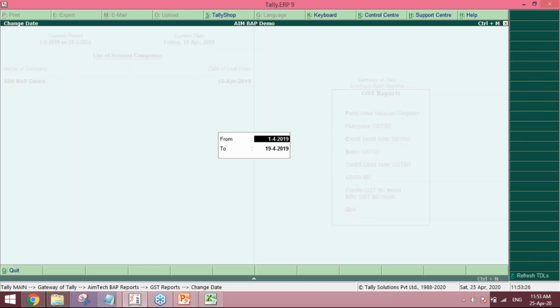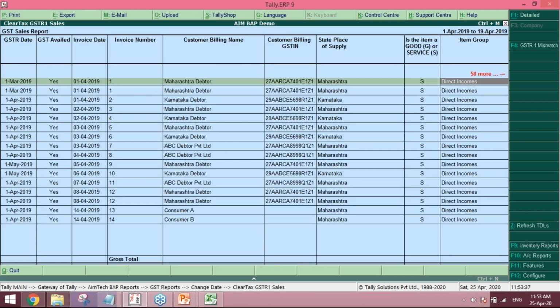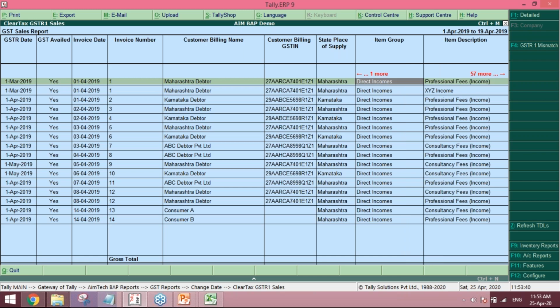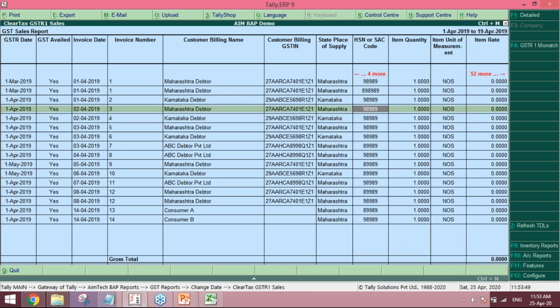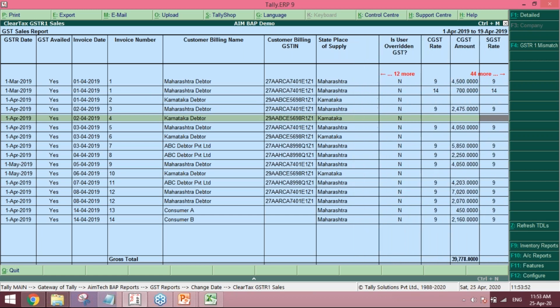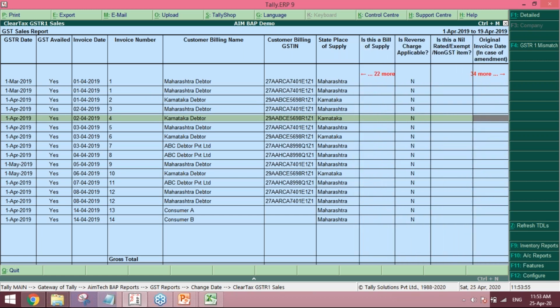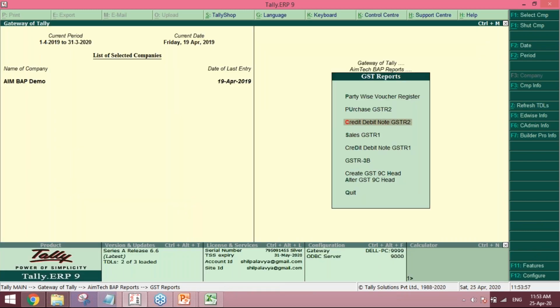Similarly, we have made it for GSTR1. I'll just quickly show you. It is more or less a similar format. Even here the income group is there, the particular ledger name is there, then HSN SAC code is there, GST rates are there. So it is a similar format, and you can derive the same reports from this format also. We have also done the credit note and debit note for GSTR2 and GSTR1. GSTR3B is the same as the default Tally.